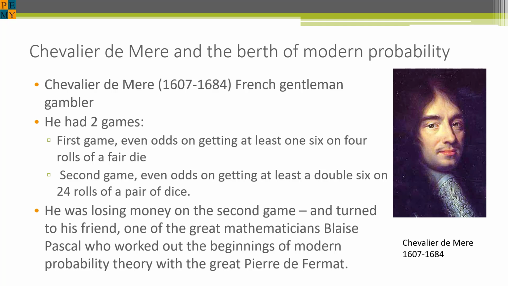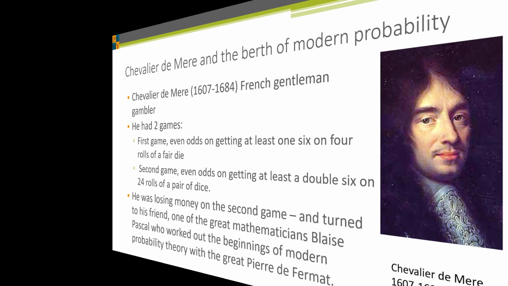This is easily seen since each of the 6 numbers on the first die can combine with the other 6 numbers on the second die, so that the product is 6 times 6, or 36 total outcomes for the pair of dice. But he thought that the chance of getting a double 6 would be 24 divided by 36, or 2/3, for the 24 rolls. He was, of course, wrong on this bet and he was losing money.